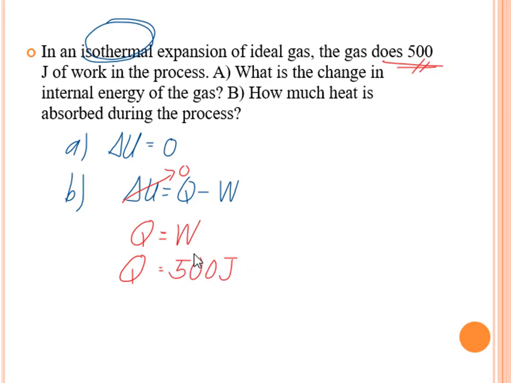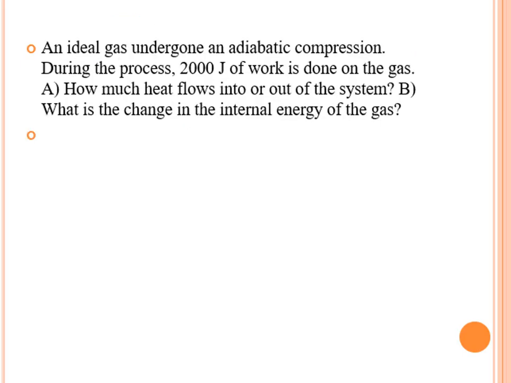The heat added to the system is 500 joules. However, the work done by the system is also 500 joules. That's why delta U is equal to 0. So there's no change in the internal energy of the system. Okay, next. An ideal gas has undergone an adiabatic